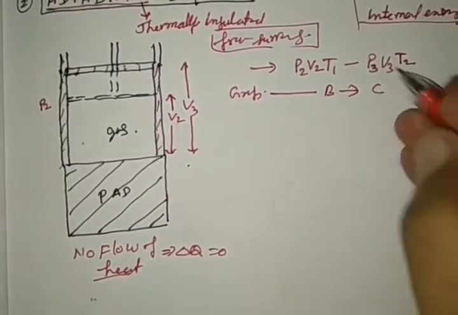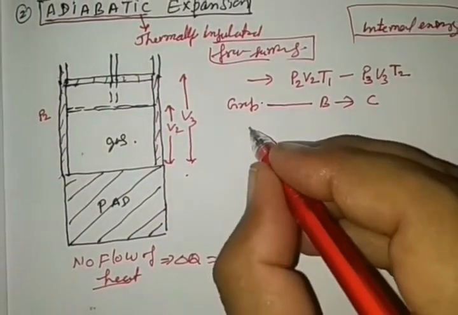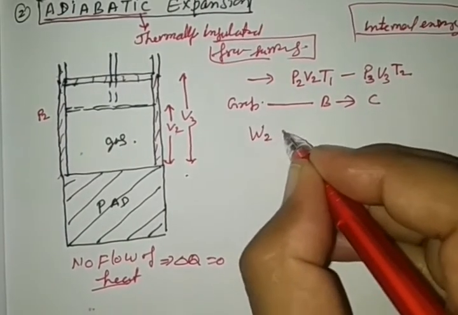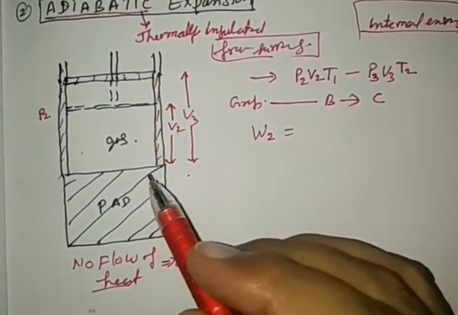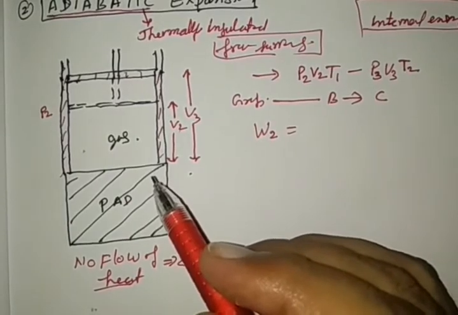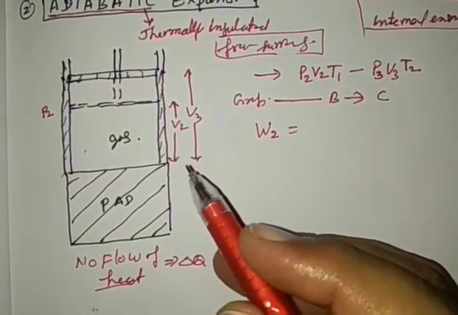Where volume changes, it means work is done. Here volume increases, which means work is done by the system at the cost of heat energy.